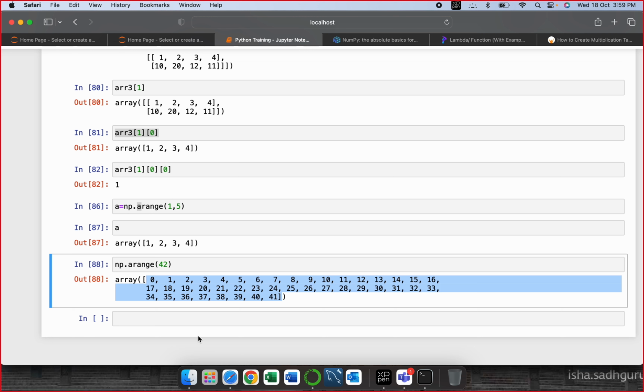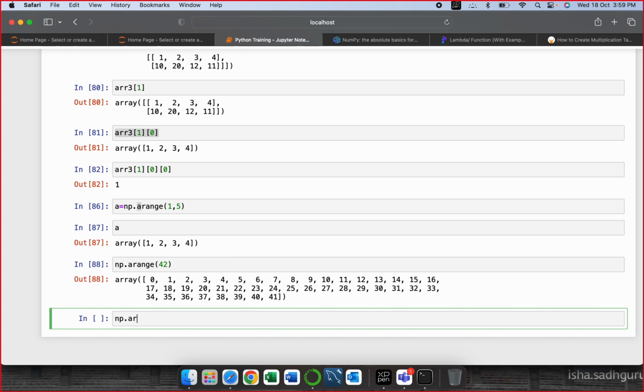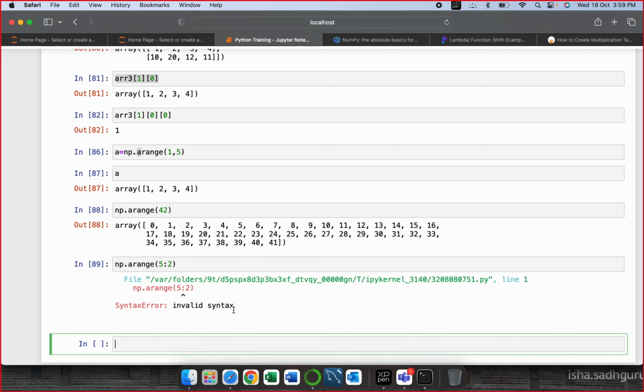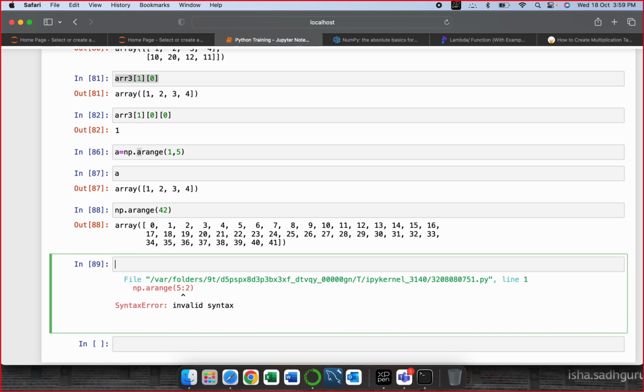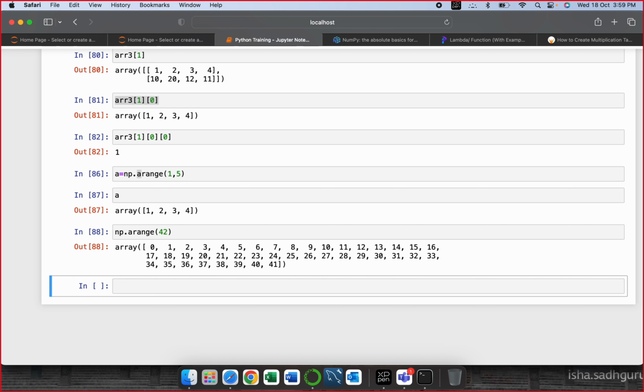Let's say I want to have np.arange 5:2. I don't remember if that would work over here or not. No, that doesn't work. Skip doesn't work over here. So this is another way of creating a 1D array. You can create a 1D array using a range. You can pick up any random number and create an array for yourself. So guys, that's all for today.